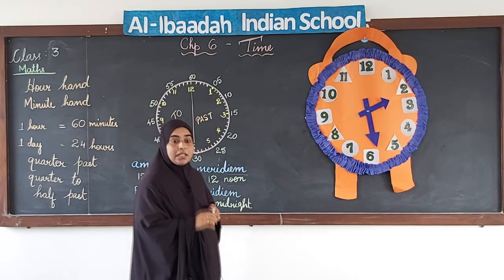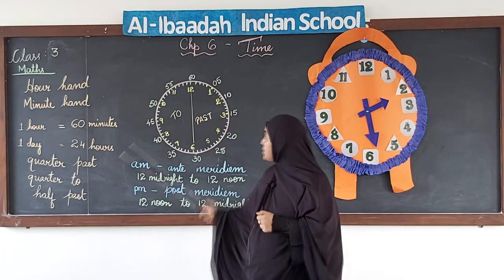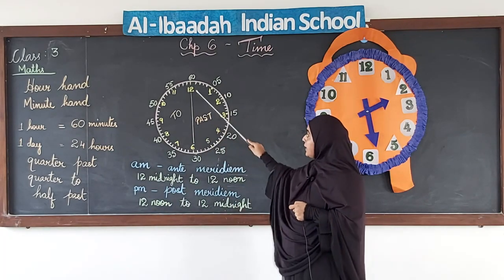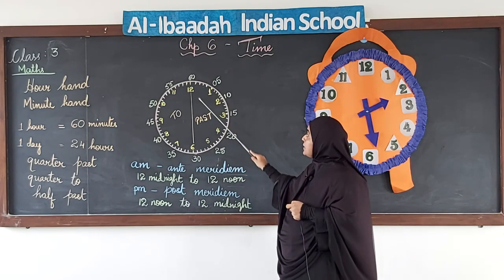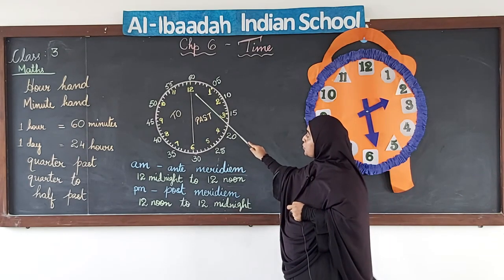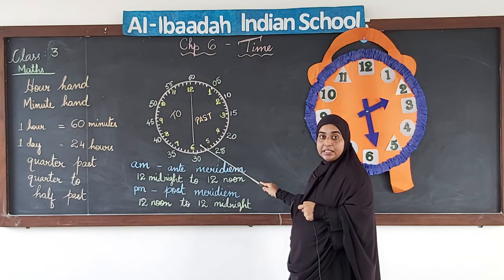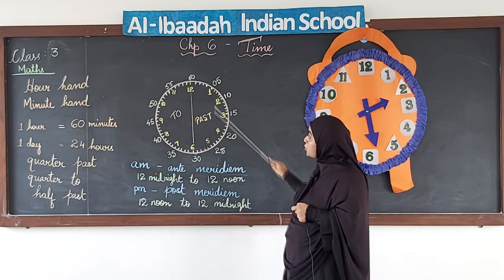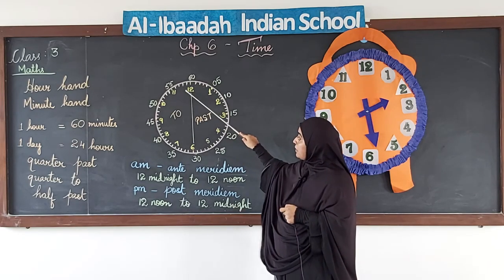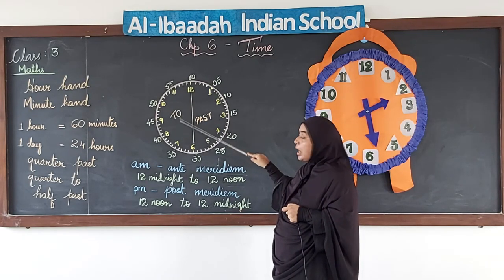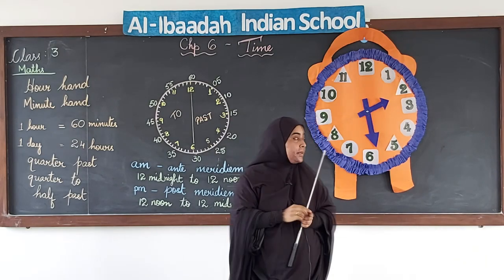Now the clock we can divide into two halves. If you see here, I have drawn a line and I have divided this clock into two halves. This half of the clock, from 12 to 6, when we read the time, we use past. From 6 to 12 we use to. Now how do we use it? I will show you one example.